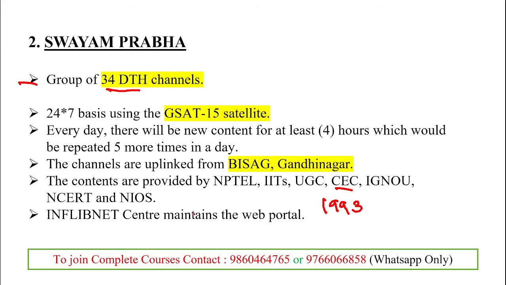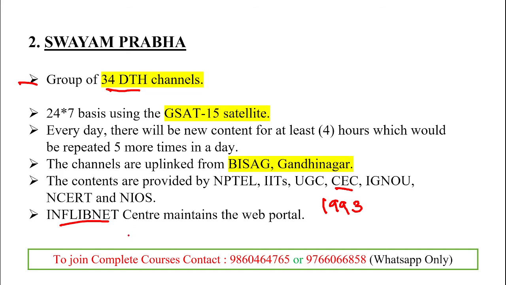Clear. Then the INFLIBNET Centre. It is the other important area that maintains the web portal. So the INFLIBNET is the one that maintains the web portal for Swayam Prabha, and the INFLIBNET full form is Information and Library Network.